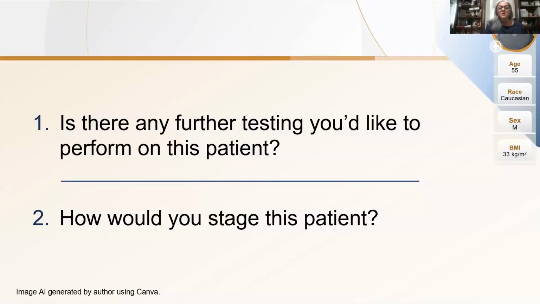Sorry about that jump. So is there any further testing you'd like to perform on this patient? And again, how would you stage him? So further testing, as we mentioned earlier, could be an MRI with elastography to just have another non-invasive test under your belt that can evaluate for steatosis and fibrosis. Or again, you could do the gold standard, which would be a liver biopsy. To stage him based on labs, he would, of course, be an F4 based on his ELF test and his FibroScan. And better to err on the side of caution and treat him as such.